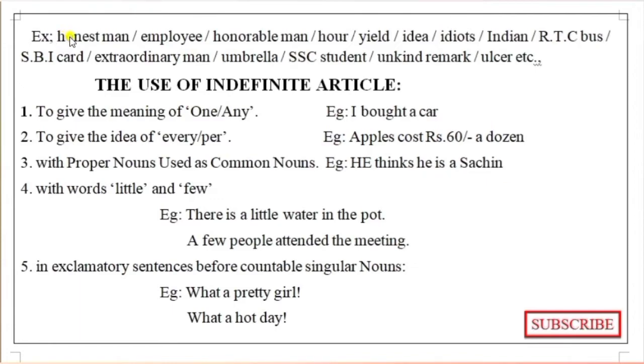Only a we use there, because those sounds are consonant sounds. Here, honest man starts with H, a consonant letter, but the sound we get is a vowel sound.